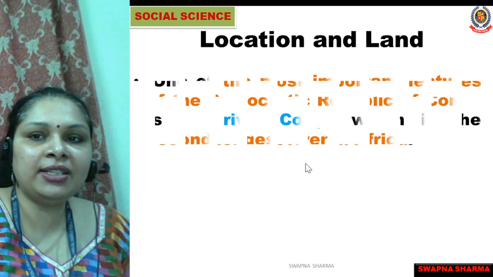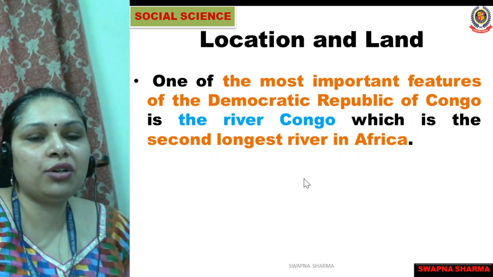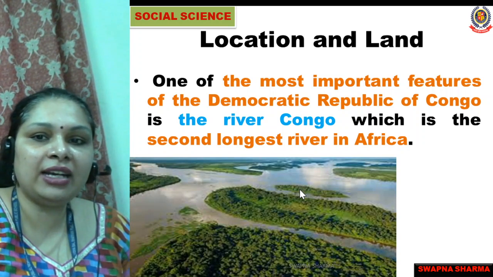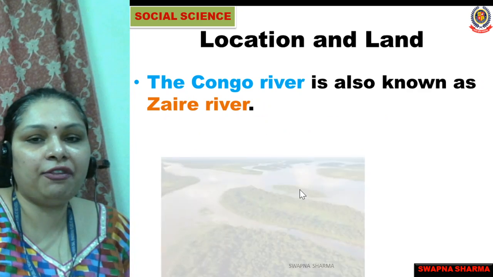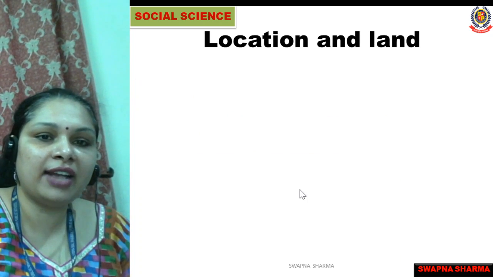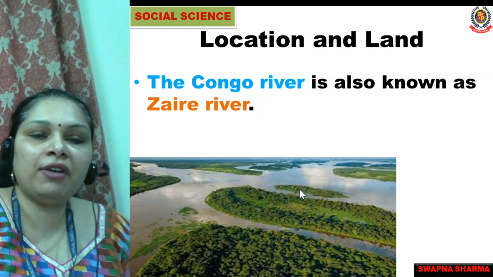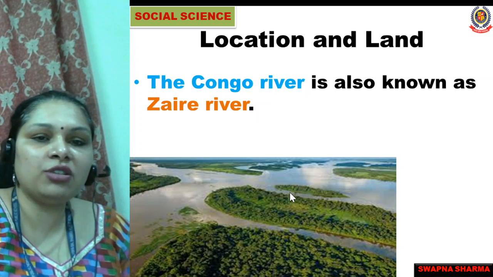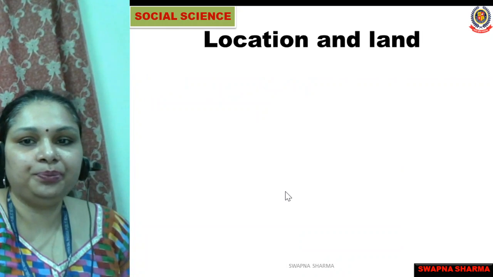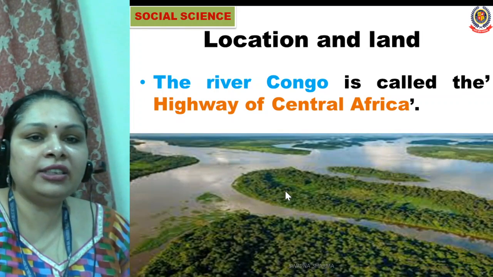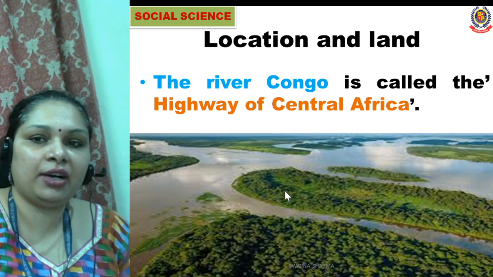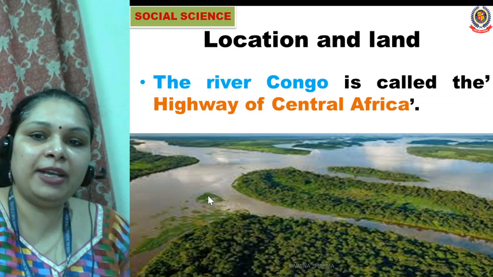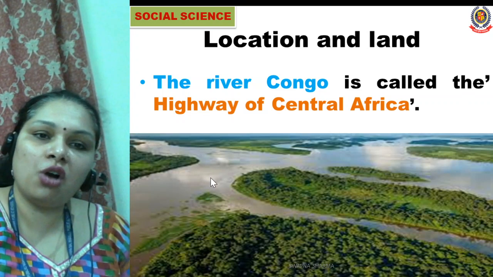Yes, students, one of the most important features of the Democratic Republic of Congo is the river Congo, which is the second longest river in Africa, and the longest river in Africa is the Nile River. The Congo River was earlier known as the Zaire River. The river Congo is called the highway of Central Africa. Why is it called the highway of Central Africa? Because most of the transportation is done with the help of river Congo only.